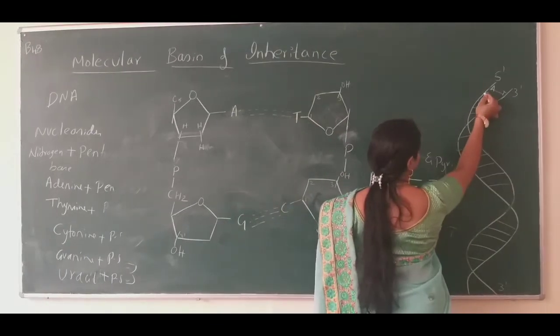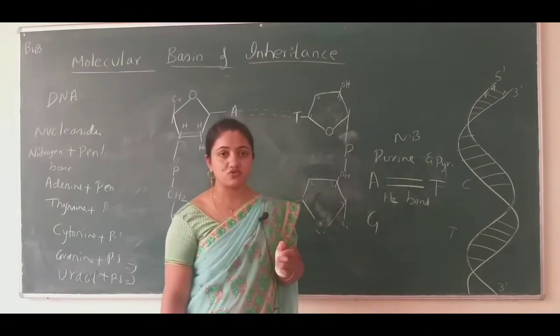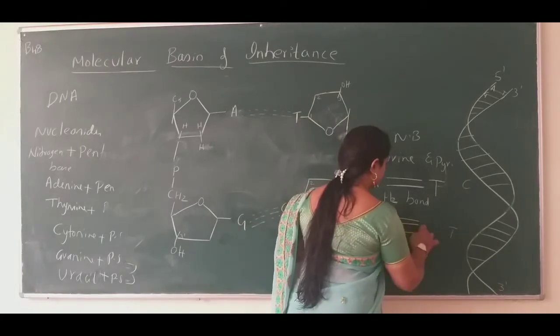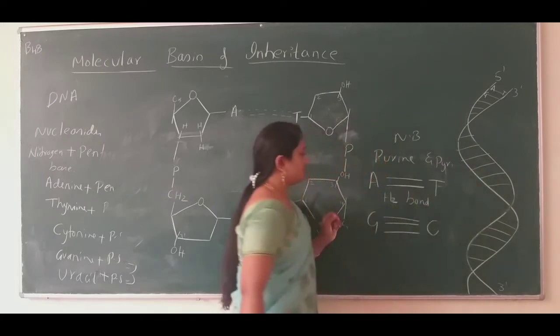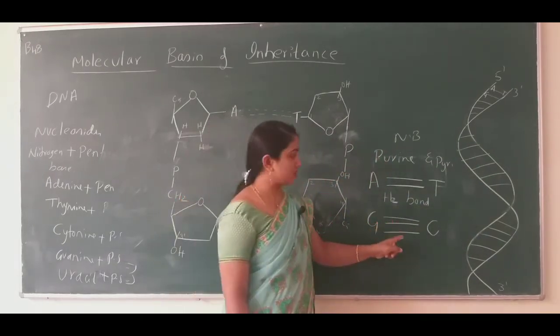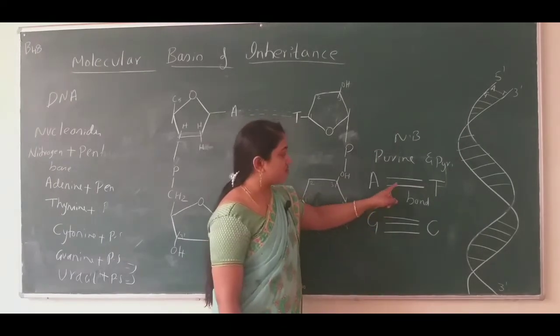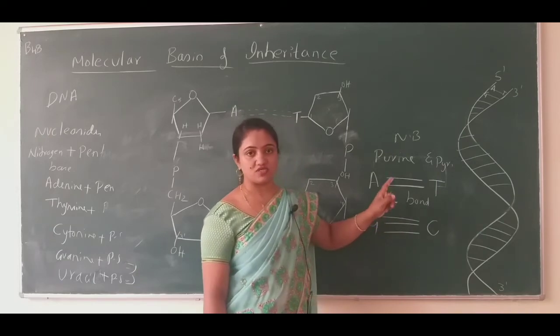If at the next place guanine purine nitrogen base is present, opposite to the guanine, the cytosine nitrogen base should come. So this is how they pair with one another by forming two hydrogen bonds and three hydrogen bonds.